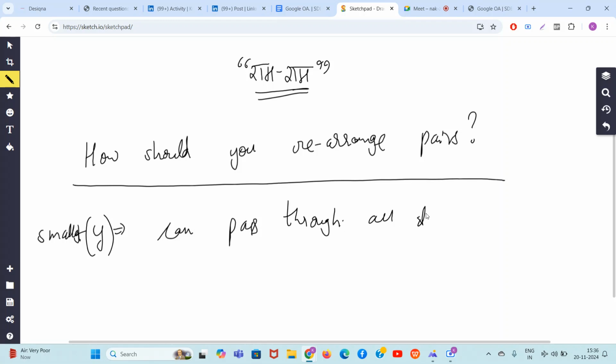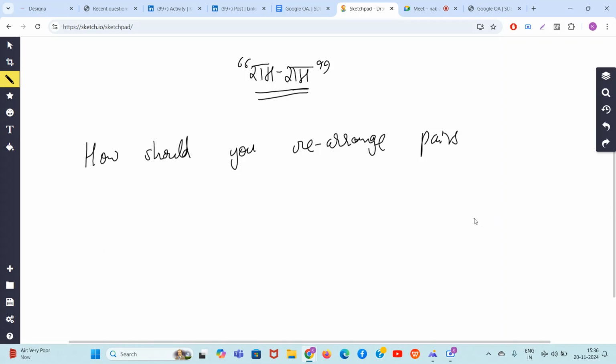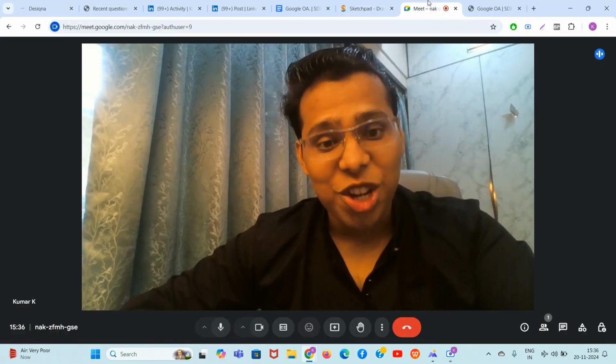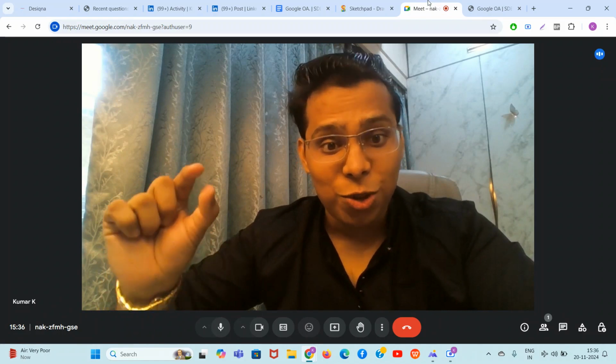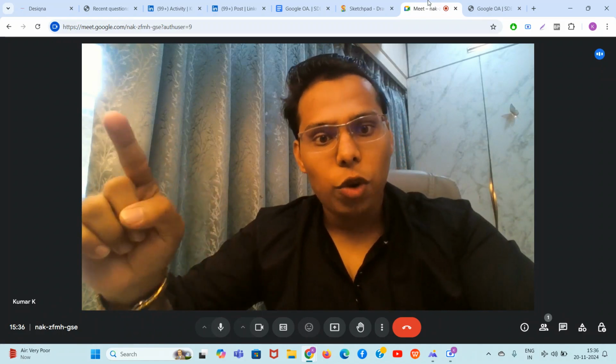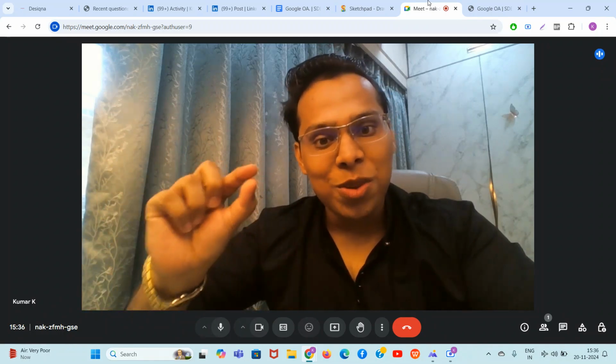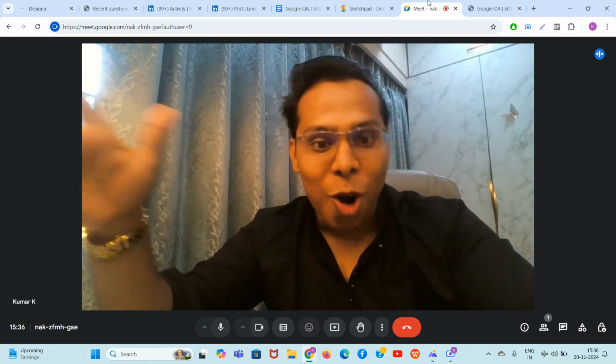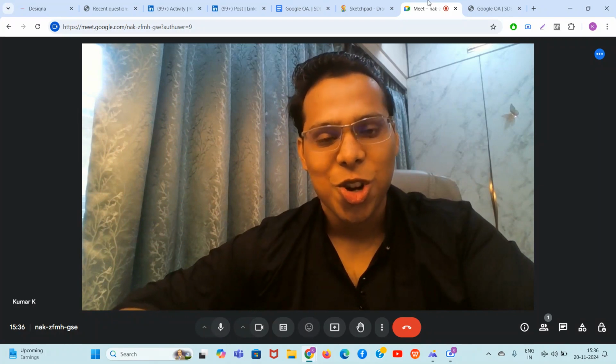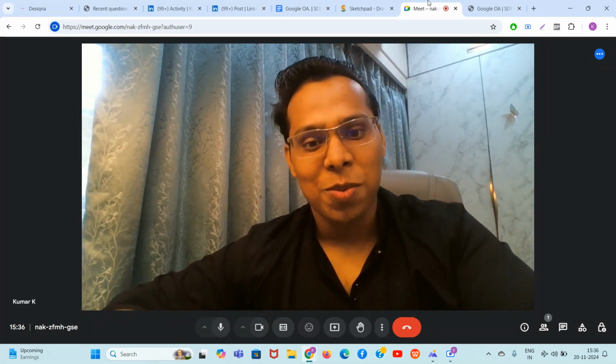So guys, this is a very very important case. How can you rearrange all the pairs so that once you select a number y, first of all, y should be able to pass through all those numbers. Next, that y should also be the smallest number possible among all the rearrangements of the pairs. So how will you deal with this problem in your online assessment?